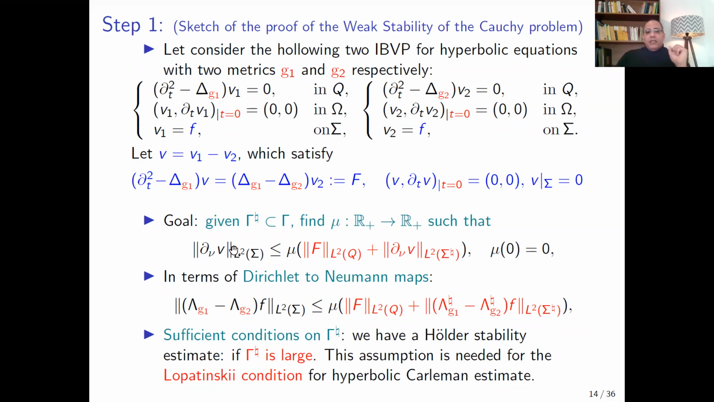This inequality in terms of the Dirichlet-Neumann maps can be written as follows. The normal derivative of V is exactly the difference between the global Dirichlet-Neumann maps corresponding respectively to the metrics G1 and G2 applied to F. And the normal derivative of V in the part sigma sharp is the difference between the partial Dirichlet-Neumann maps applied to F. So here we see that there is a relation between the difference of the partial Dirichlet-Neumann maps and the global Dirichlet-Neumann map.